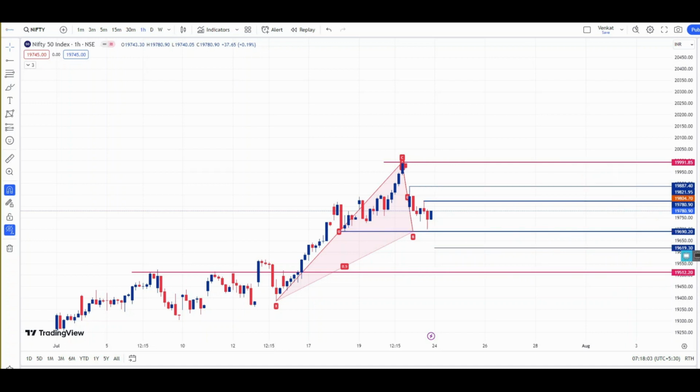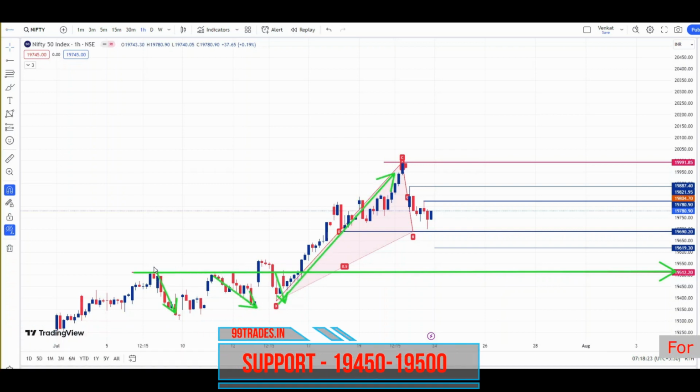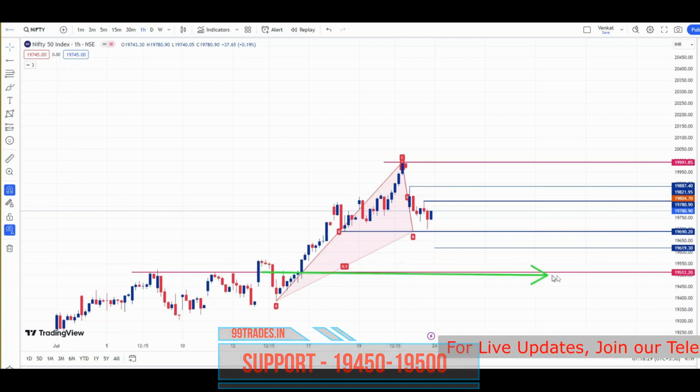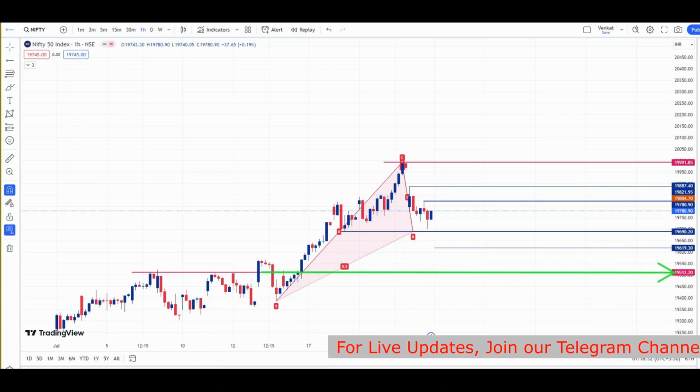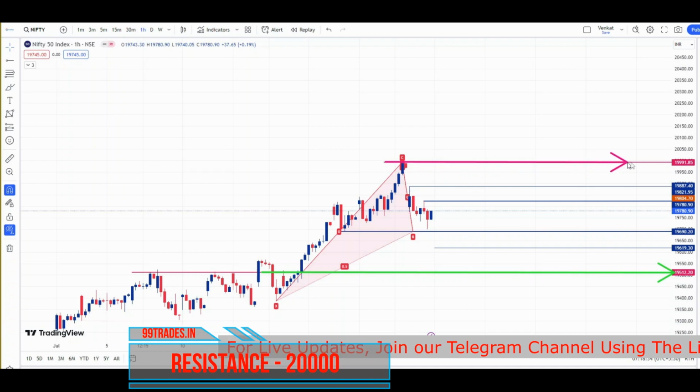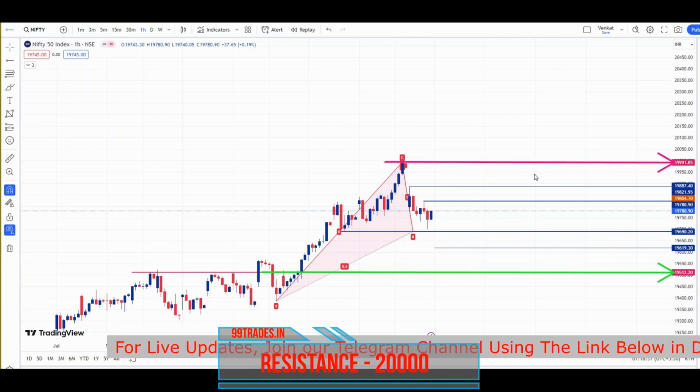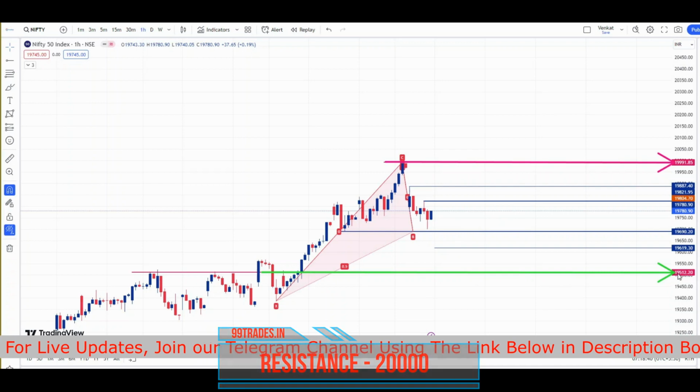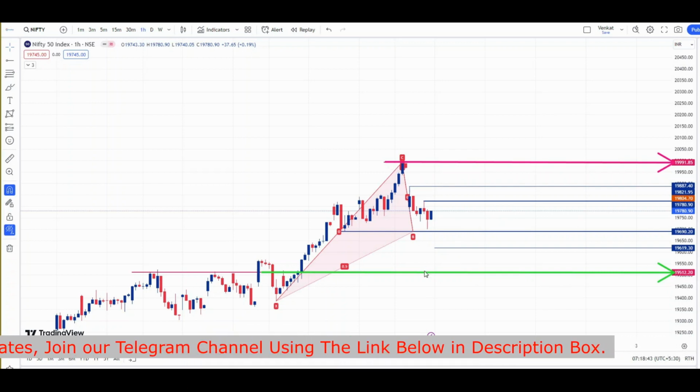The range for this complete week, that is the important area of support and resistance for this week, is this area, because Nifty, after spending so much time, has given a breakout of this level, which is 19,500. Here you can see, after spending more than 3 weeks, it has given a breakout of this level. So this area will act as support for Nifty this week. So support for Nifty this week is 19,500 and resistance for Nifty this week is 19,990. So if there are any option sellers, they can sell this complete range between 19,500 and 20,000.